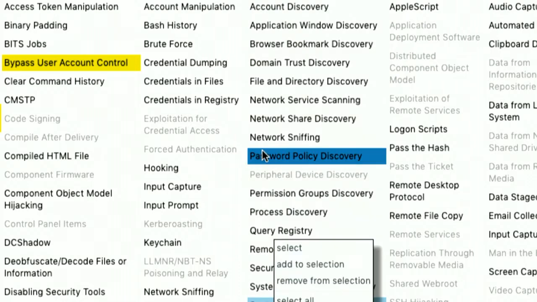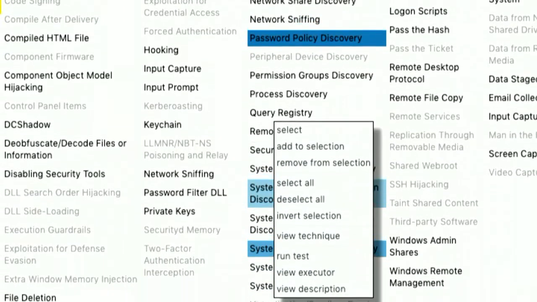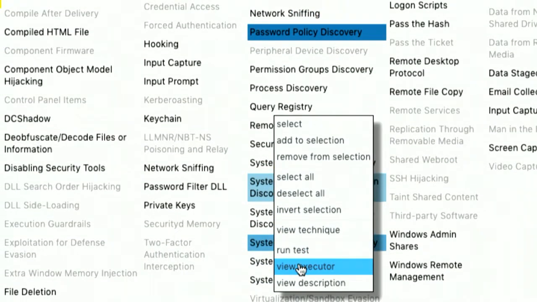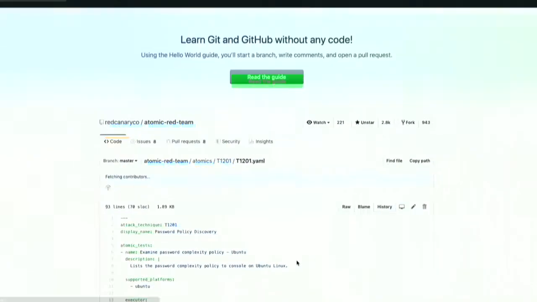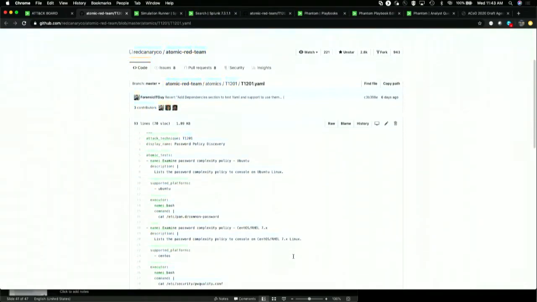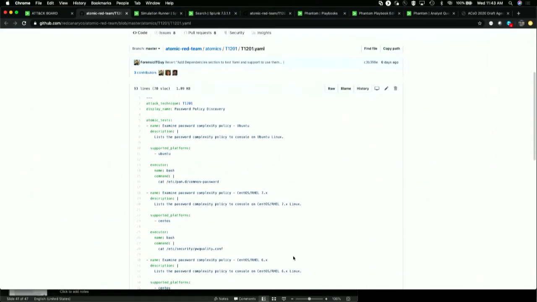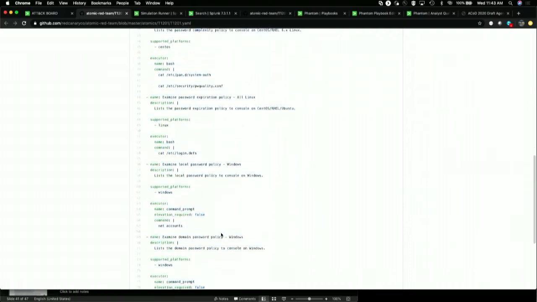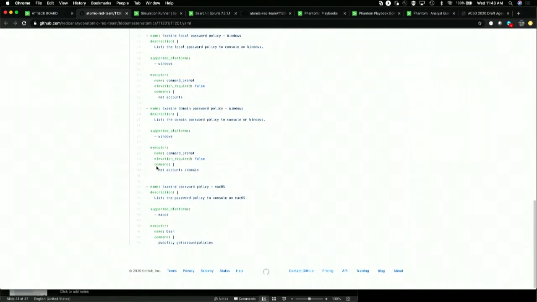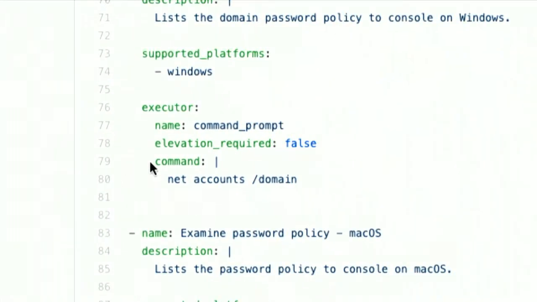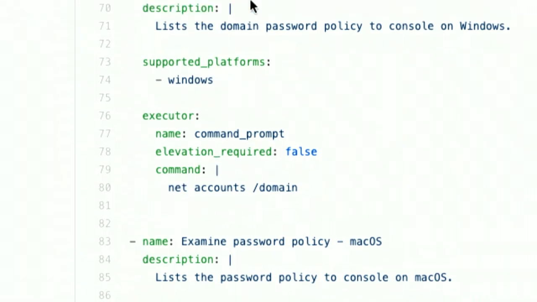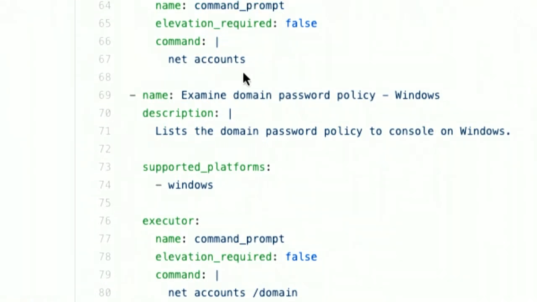If I right-click on one of these guys, I can go down and get a menu. A couple things here. View Executor. This we've actually linked out to the Red Canary page, so I'll just demonstrate that. It says here's the Red Canary page for what this is actually going to do. And if I look at this a little bit closer, scroll down, it's going to run in command prompt, and it's going to run net accounts /domain. Okay, cool. So I can double check what that's actually going to do for this particular technique, T1201.